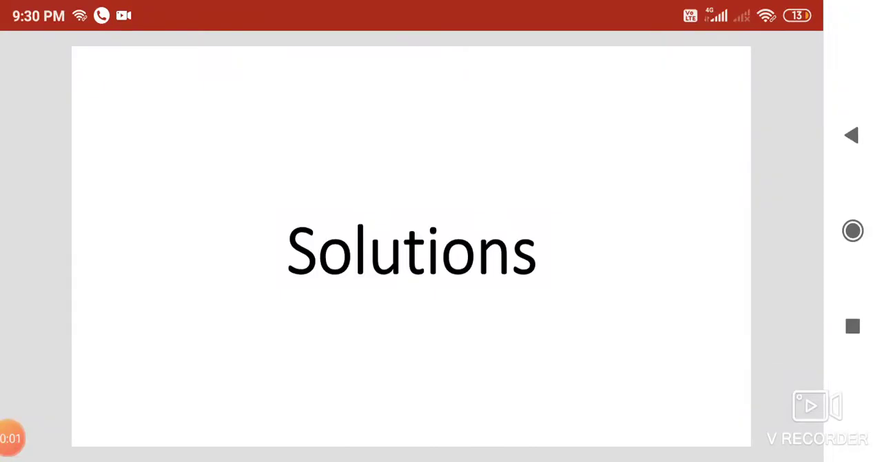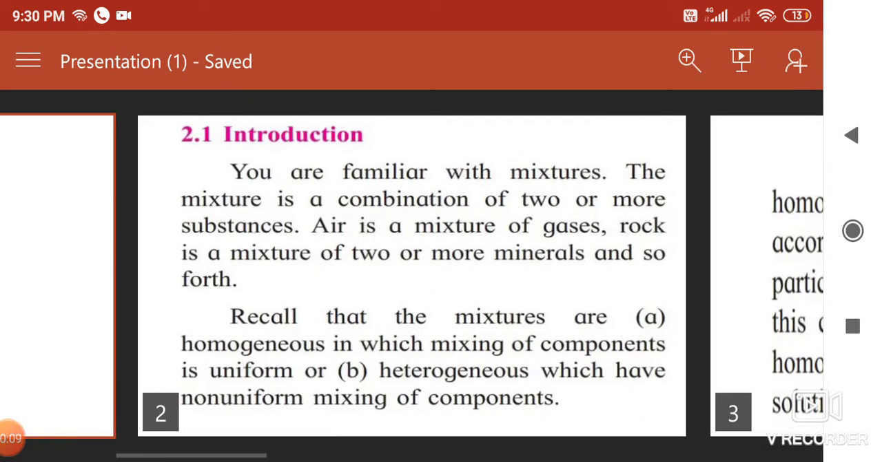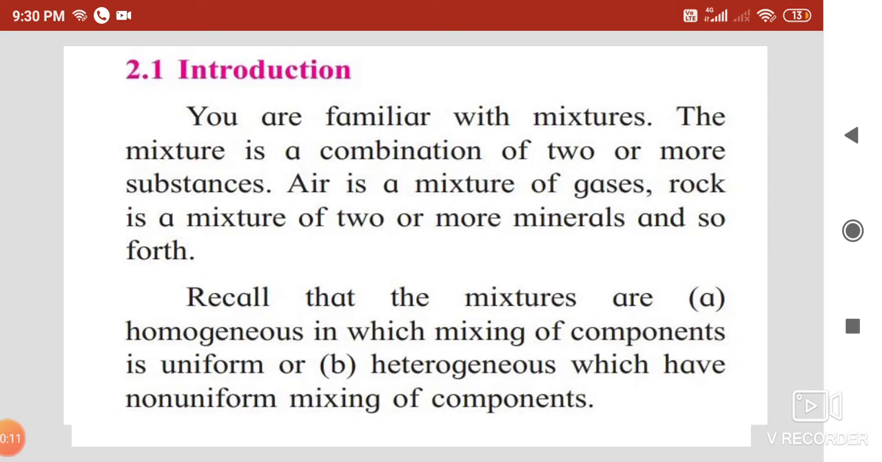Hello students, today we are going to start with the new chapter, that is solutions. Last year you learned about mixtures. A mixture is a combination of two or more substances. For example, air is a mixture of gases, rock is a mixture of two or more minerals, and so on.